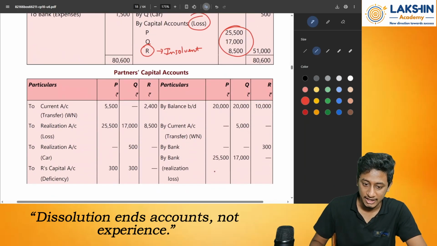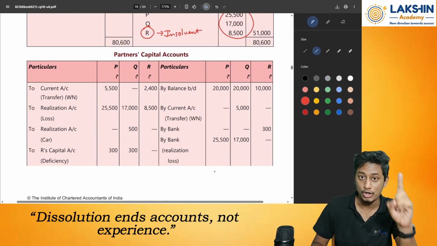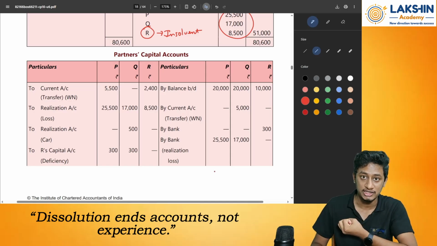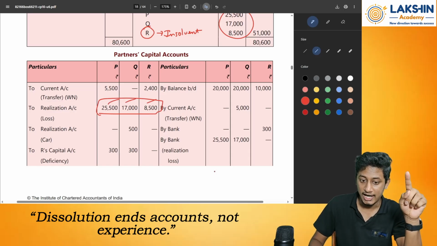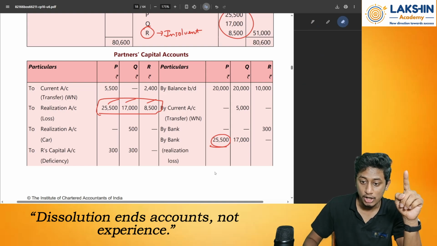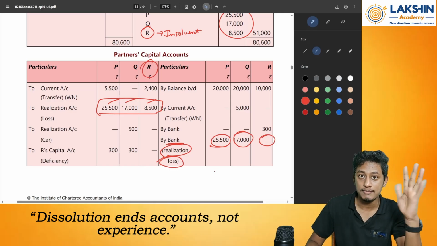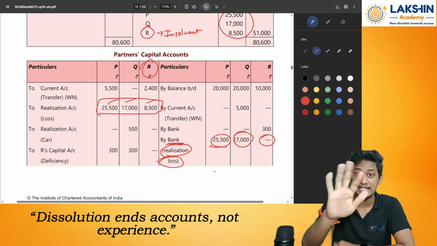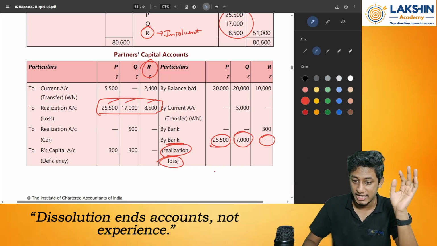Now this insolvency, again, I have told you, right? Whenever insolvency is there and you are applying the Garner versus Murray rule, what should you do? You should bring in the realization loss in cash. So see, the realization loss I have taken over here from the realization account directly to all three partners. After that, in the bank account, Mr. P and Mr. Q have brought in the money through bank. This is the realization loss made good. But Mr. R has brought nothing. Why? Because he is insolvent. He cannot bring in any more money. He has raised his hands. I cannot bring in any more money. So because of that, Mr. R is not bringing in any money.